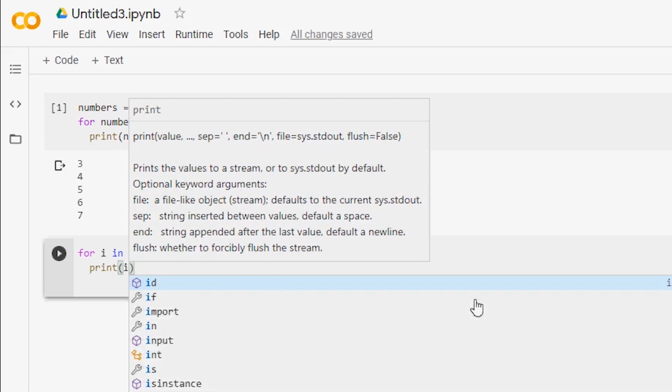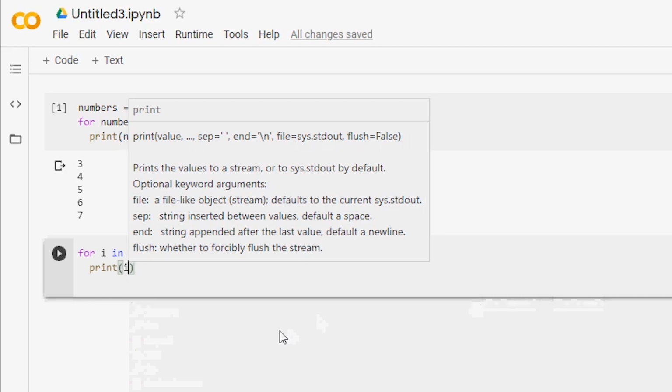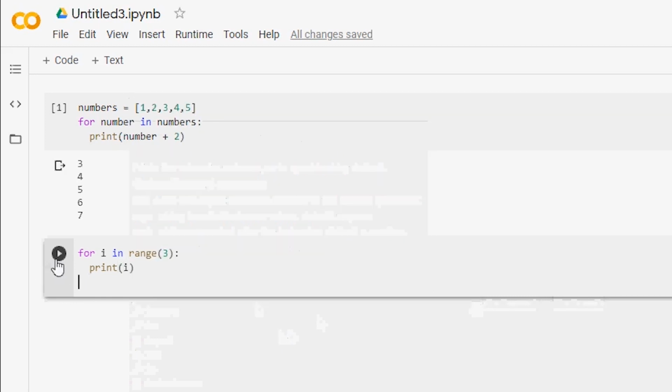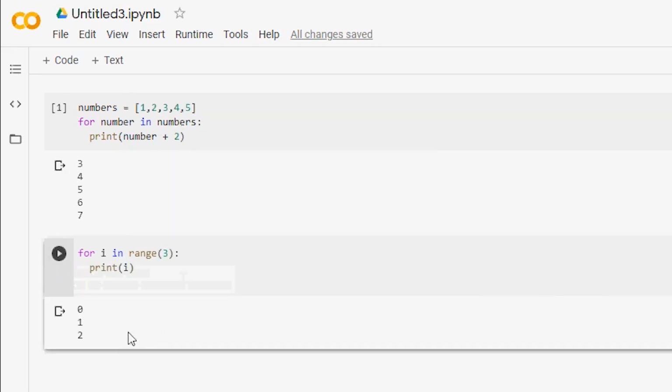So this would result, let me go ahead. We're going to click the run button, and this would result in this output, which is 0, 1, 2. So this example shows the range function taking a single parameter, which is a stopping point. However, it can also take another parameter that is a starting point.